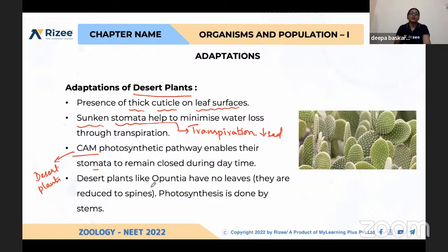And desert plants like Opuntia have no leaves. No leaves means no stomata, and the leaves are reduced to spines. So water loss is minimized in this way. In Opuntia, photosynthesis is done by the stems.